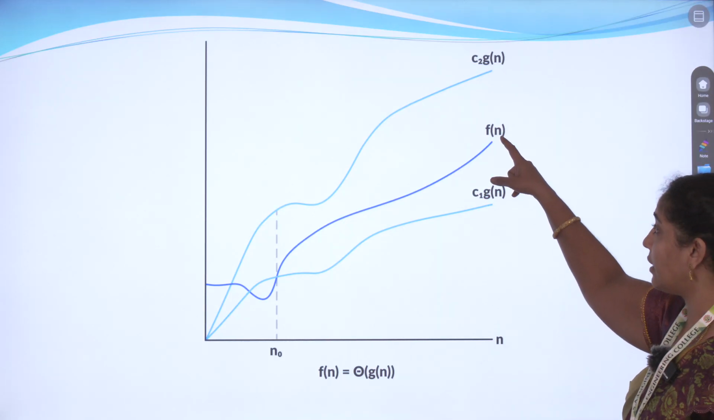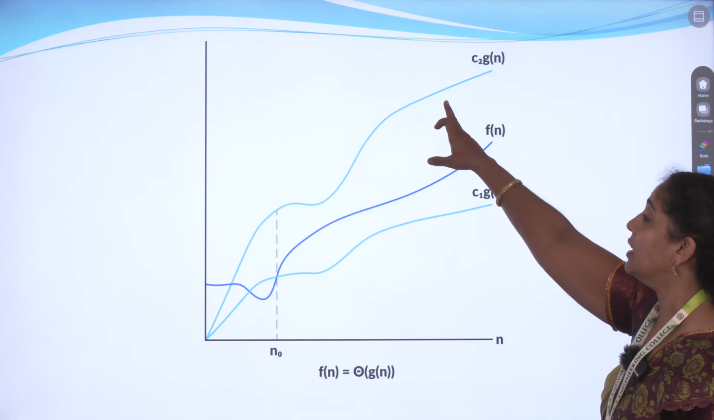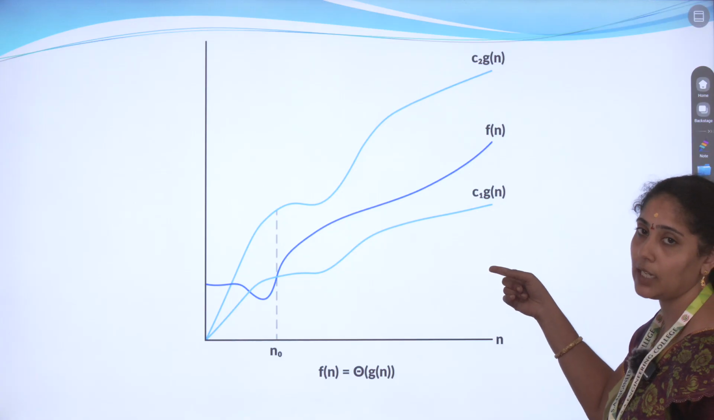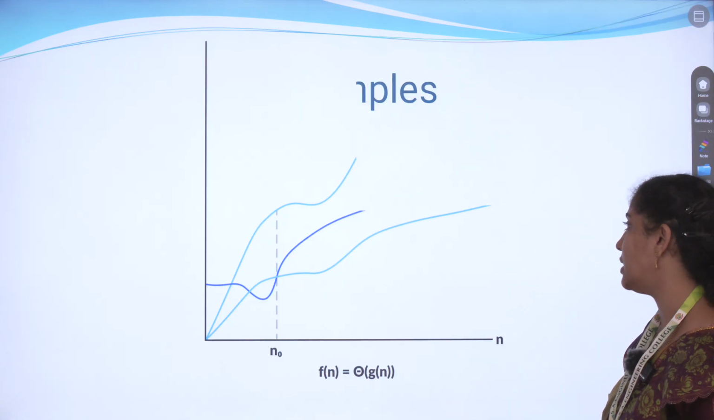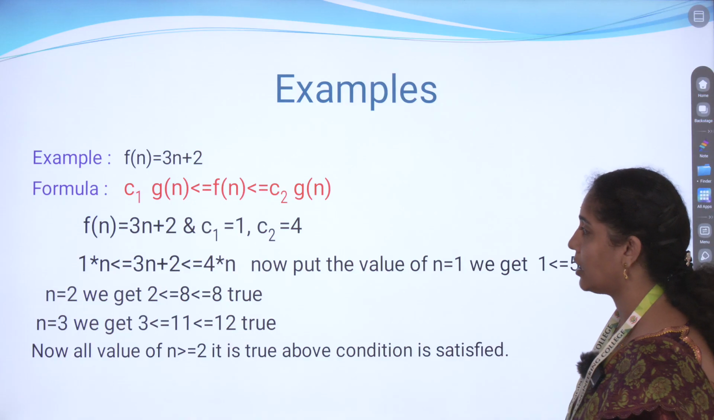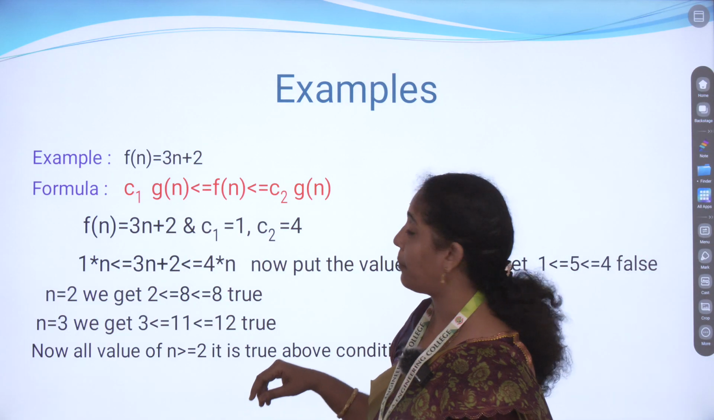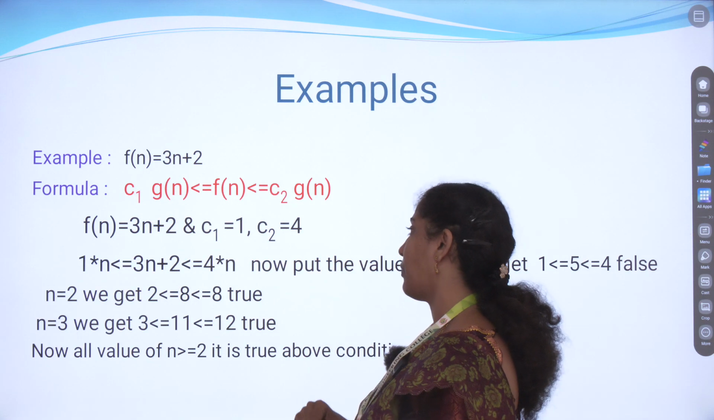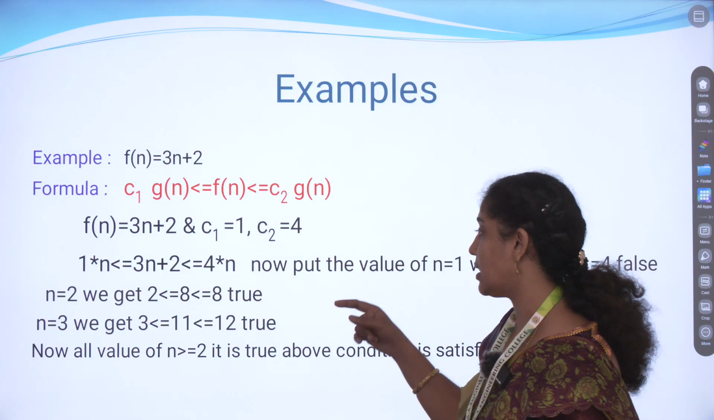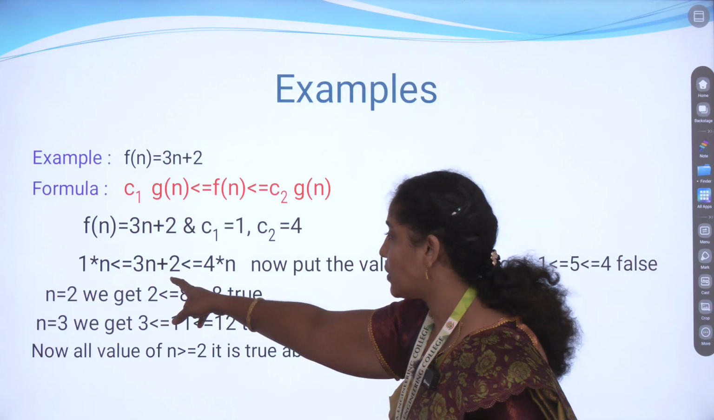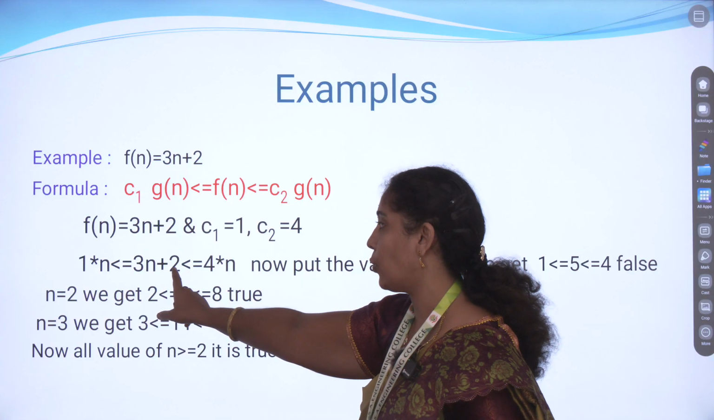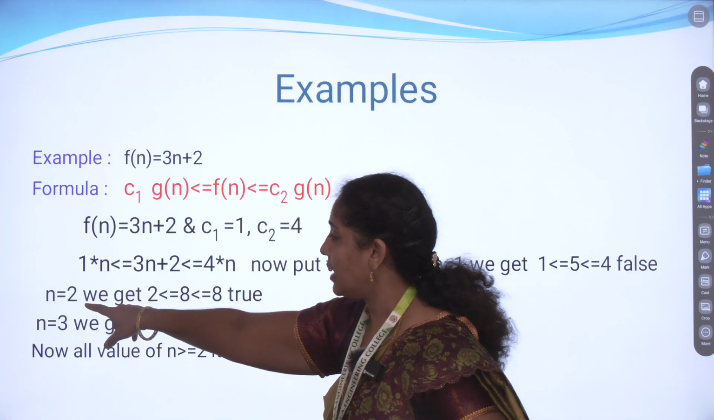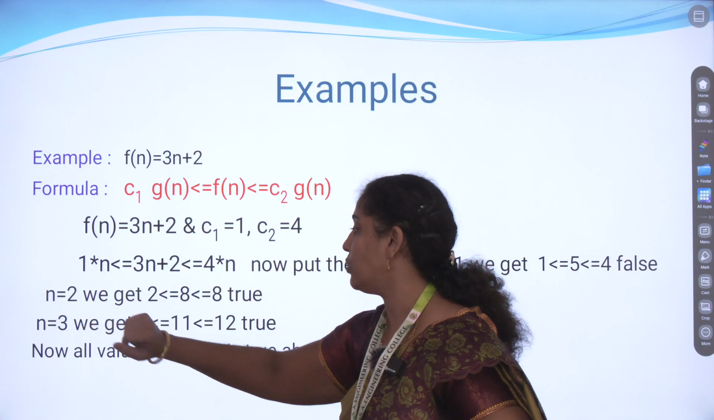So the function will lie either in the upper bound or in the lower bound depending on the case. That is why we call it the average case complexity. Based on the values we take, we can easily say whether it is the upper bound or the lower bound. See here, we take the c1 value as 1 and the c2 value as 4. c1 is the lower and c2 is the upper. We substitute in the same function 3n plus 2, first with n equal to 1, then n equal to 2, and then n equal to 3.